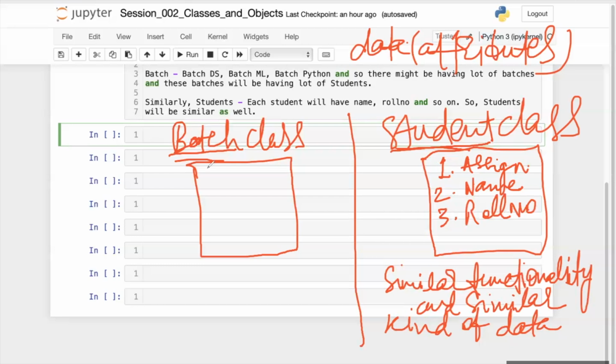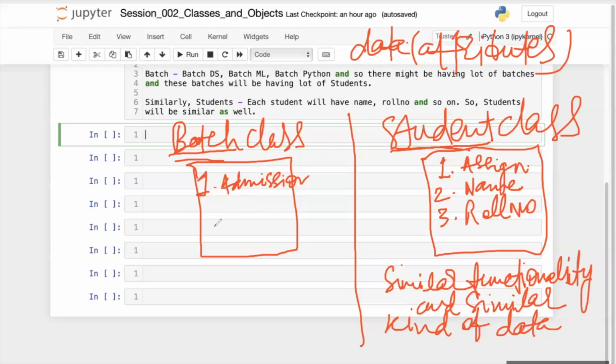Similarly, there is a batch. So all the batches should be able to take students for admission. Whatsoever the batch, be it the DS batch or ML batch or Python batch or whatever batch, there are certain things which are common in every batch. First thing, let's say this batch should be able to give admission to students.